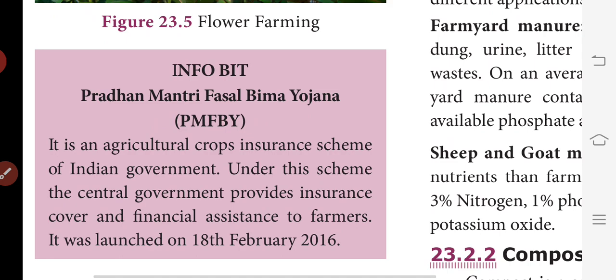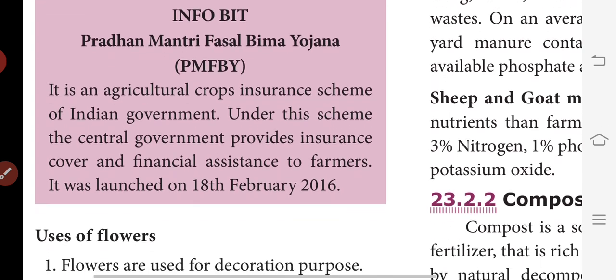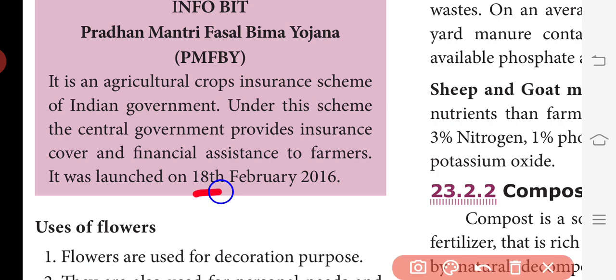Information bit: Pradhan Mantri Fasal Bima Yojana, PMFBY. It is an agricultural crop insurance scheme of the Indian government. Under the scheme, the central government provides insurance cover and financial assistance to farmers. It was launched on 18th February 2016. This may come as a 1 mark question. Pradhan Mantri Fasal Bima Yojana was launched on 18th February 2016.